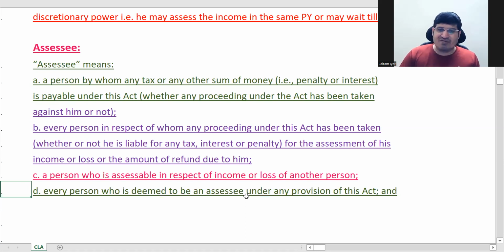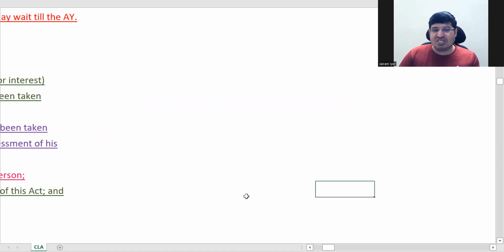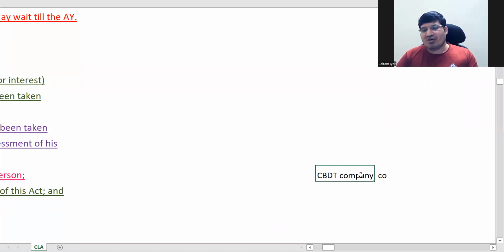In other definitions, we'll have a point where if CBDT says that you are a company, then you are a company. Things like that you will get. So these are deeming provisions. It means that even if you are not a company, but CBDT is saying that you are a company, then you will be a company.